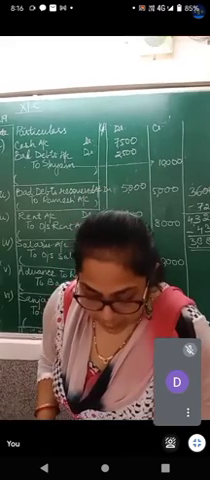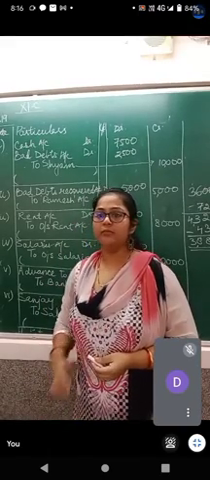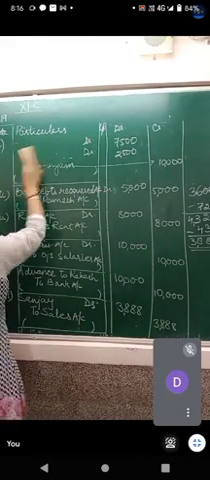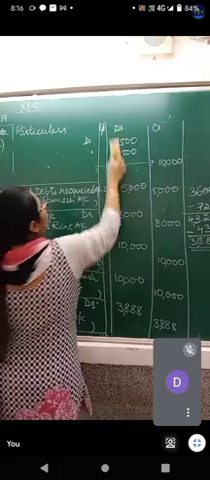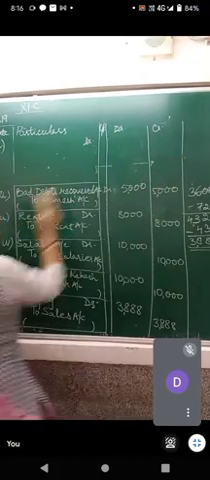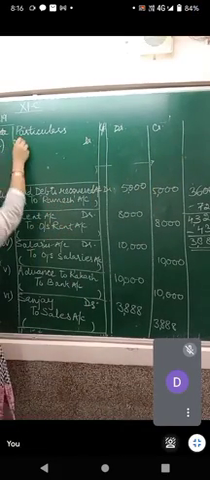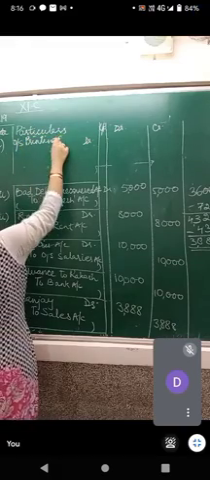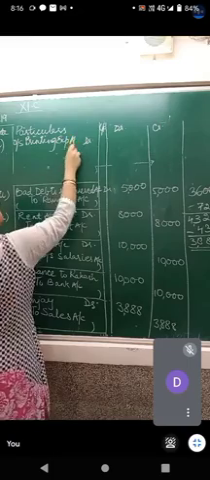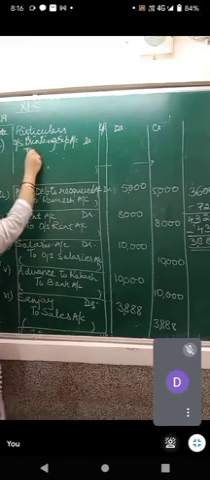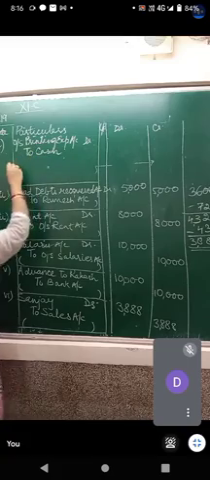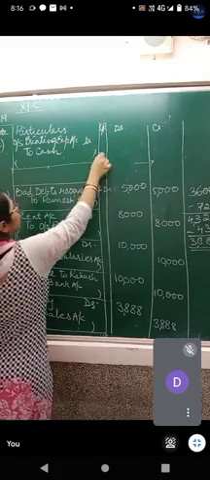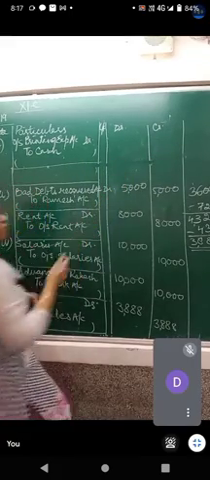The journal entry will be outstanding printing expenses account debit. Let me do it here. Outstanding printing expense account debit. And because you have paid cash, when you paid him the outstanding amount, the credit will go like this: cash account to be credited.